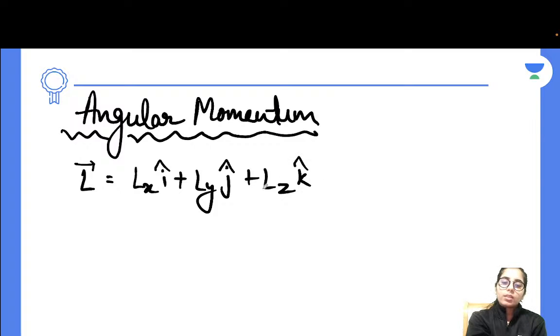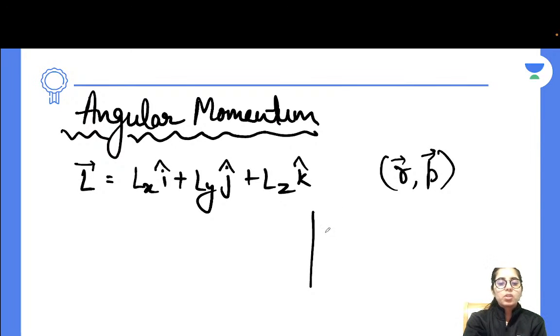Okay. Other than that, if I talk about Lx, Ly, Lz, because you know angular momentum we also write as a cross product of r and p, right? So in that case, when you take the r and p cross product, what do you get? You get the Lx, Ly, Lz expressions in terms of x, y, z or px, py, pz. So how do you get them? Let me tell you that part too.